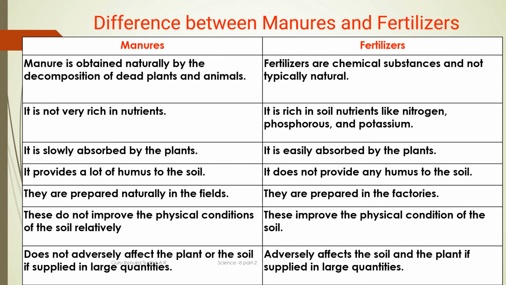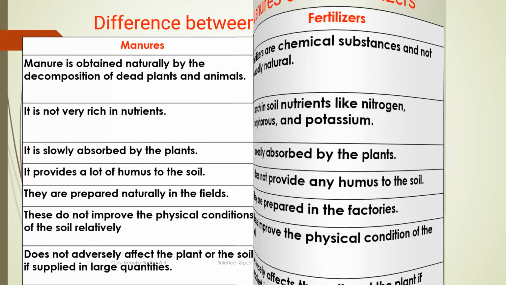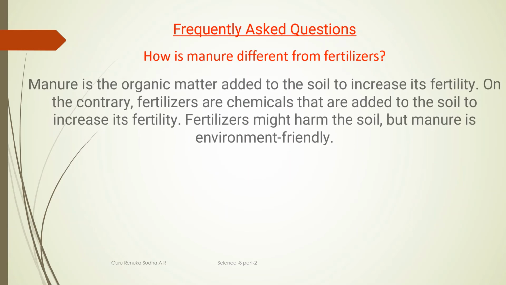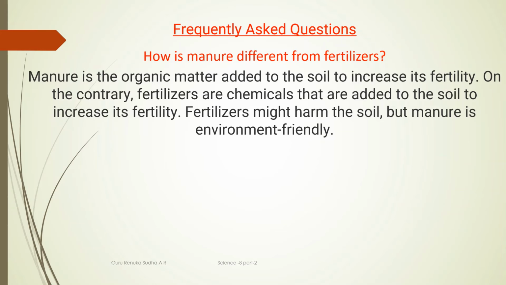So these are the differences that we can observe between the manures and fertilizers. I hope you have understood in a better manner what is the difference that exists between the fertilizer and the manure. So, based on all these points, nowadays frequently our educationists are asking these questions. Let us discuss in detail. How is manure different from the fertilizer?